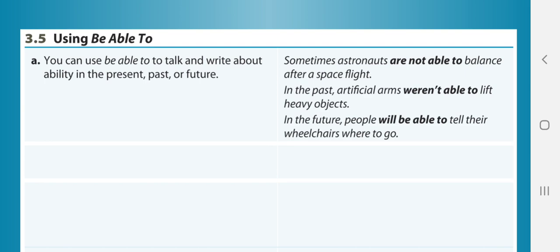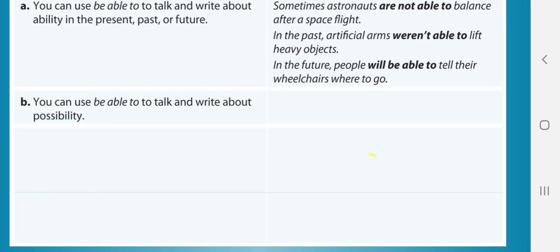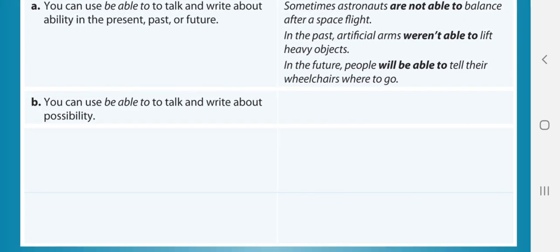And in the future, people will be able to tell other wheelchairs where to go. Since we are using the auxiliary will, we know for a fact that we are talking about the future. Easy as that, guys. Now, you can also use be able to talk and write about possibility. For example, people will be able to talk to their wheelchairs in the future. So this is a possibility, right?